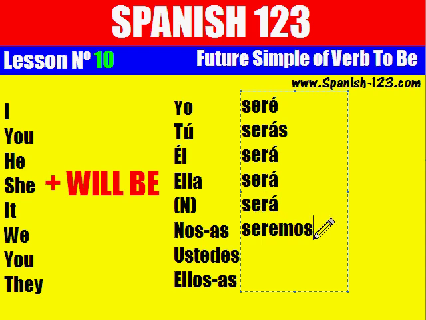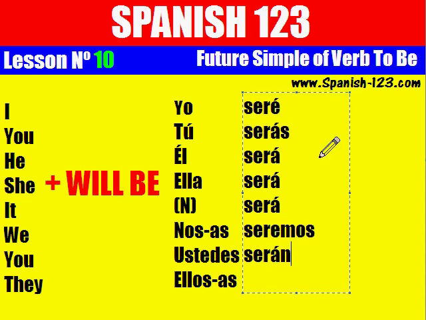Very good. You will be. You all will be. Ustedes serán. For example, you all will be Spanish students.